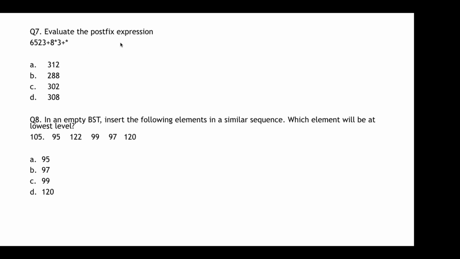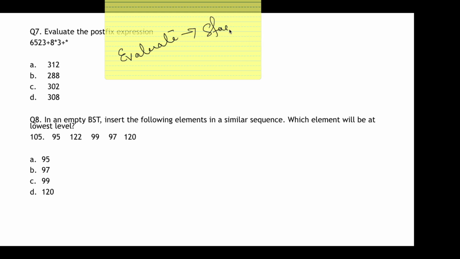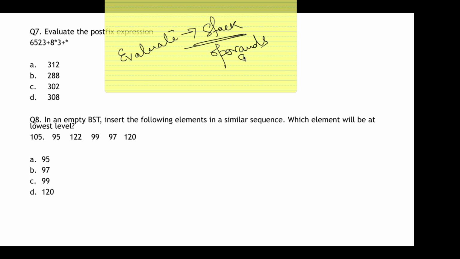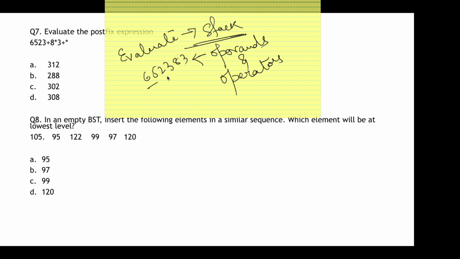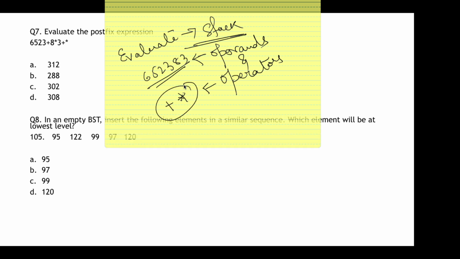Moving on to the next question, it says evaluate the given postfix expression. Whenever it asks us to evaluate, it means you always have to consider a stack. All the values will be inserted in a stack and the operations will be performed. Remember, whenever you have a mixed expression of operands and operators, here the operands are your numbers, that is 6, 5, 2, 3, 8, 3. These are all operands, while the operators are plus and star.